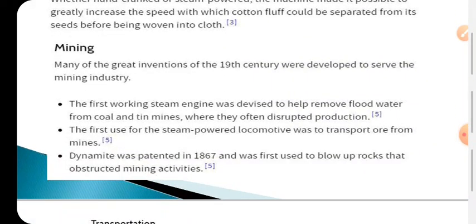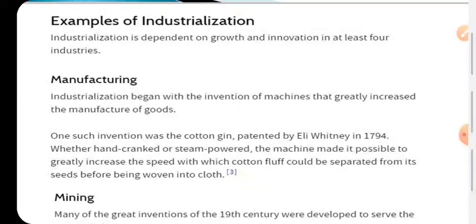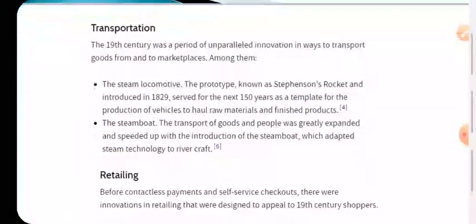It is very much essential to have mining everywhere, because India is full of natural resources. So we have to use those natural resources by means of the mines. This is also one of the major points of industrialization. Then third point, transportation.